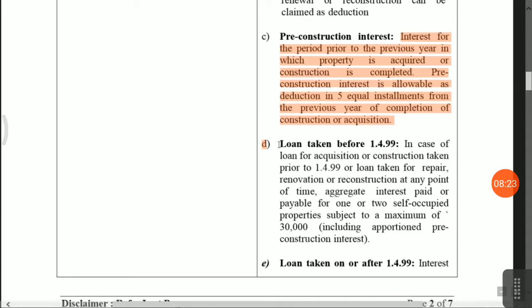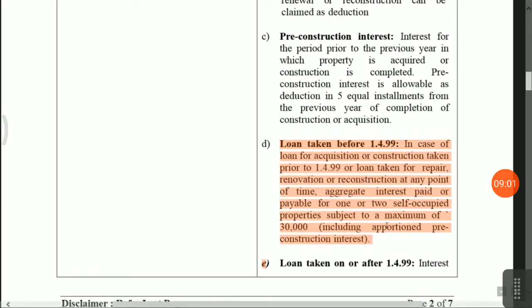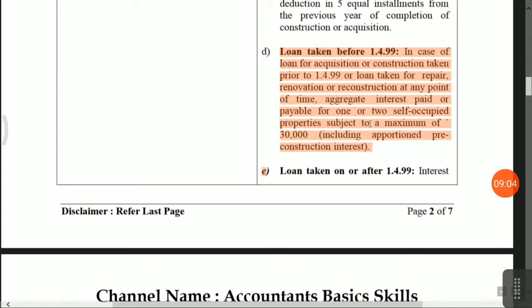Next, loan taken before 1/4/1999. Now what is the provision? If a loan is taken for acquisition or construction prior to 1/4/1999, or a loan taken for repair, renovation, reconstruction, just a separate terminology is there, at any point of time the aggregate interest paid or payable for one or two self-occupied properties is subject to a maximum of 30,000, including a portion of pre-construction interest. Means they have given a limit of 30,000 for loans taken before 1/4/1999. Okay, this is an old provision.